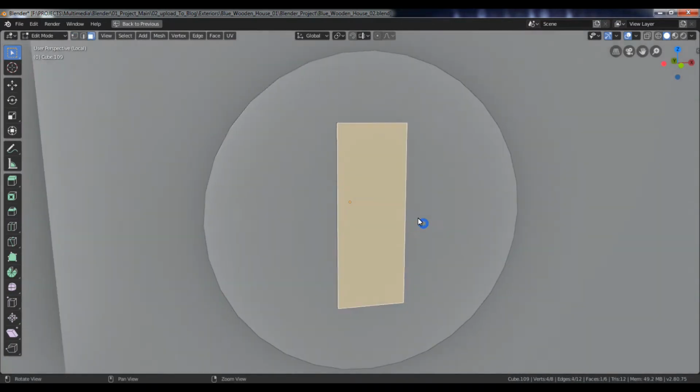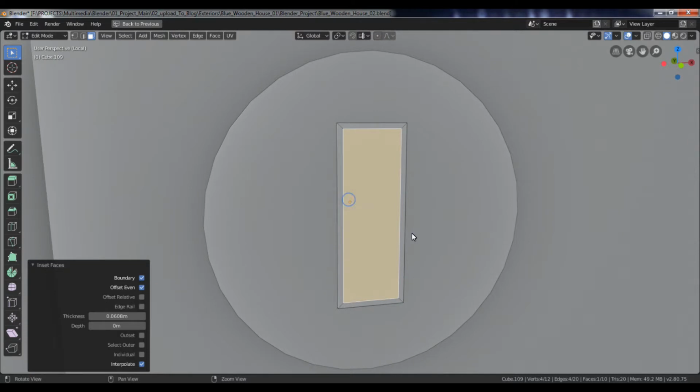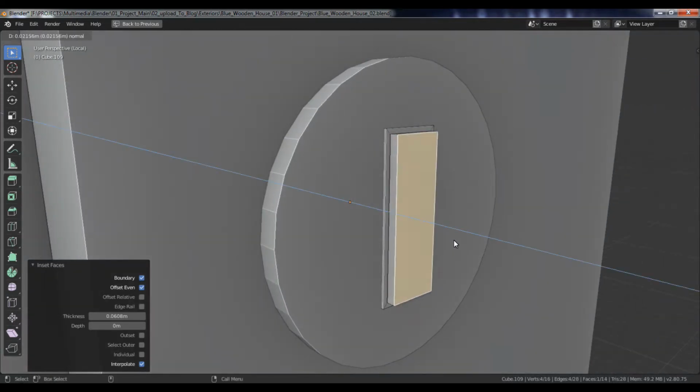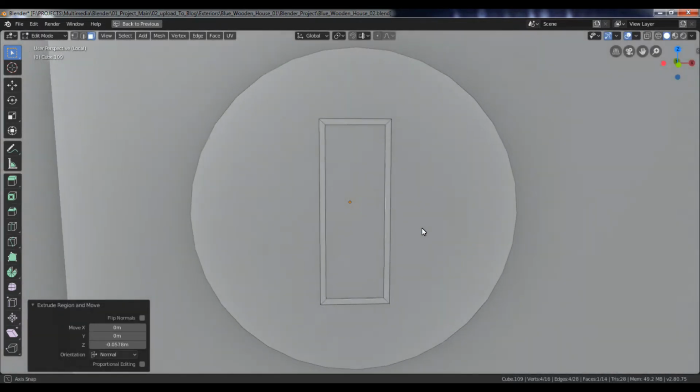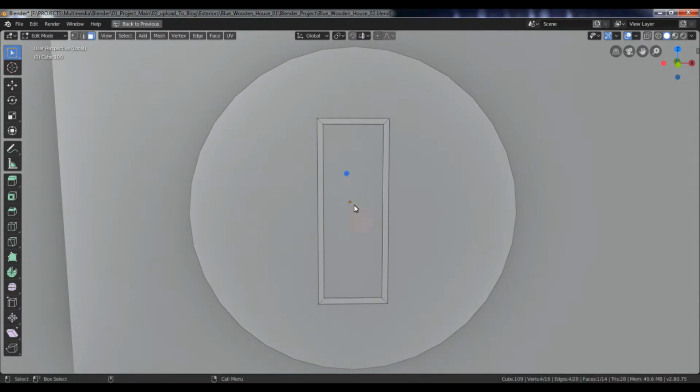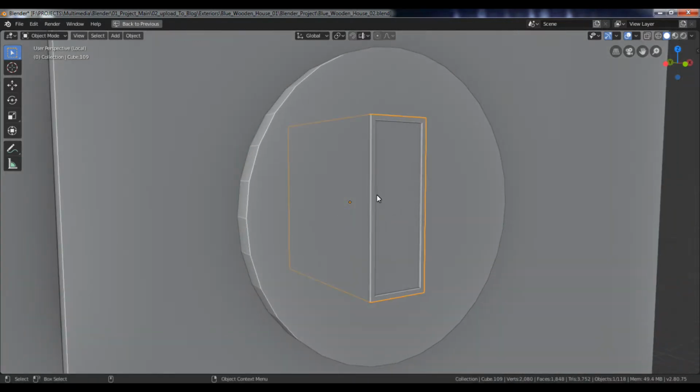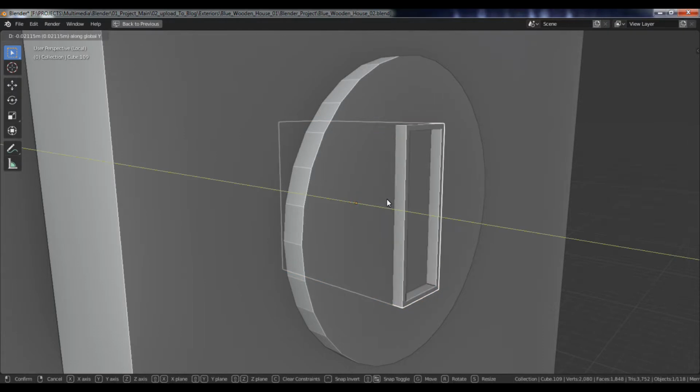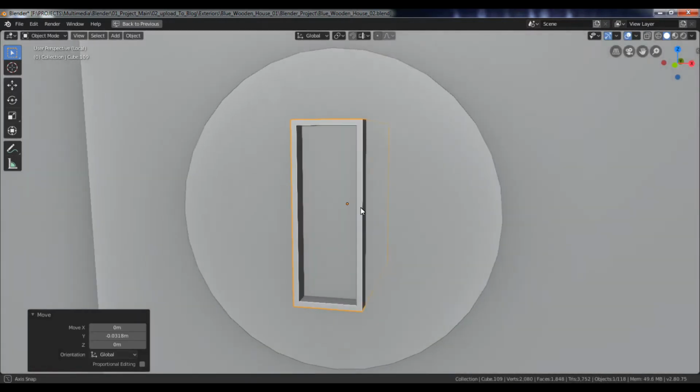Go to the Edit mode, select this face, then inset this face slightly, and extrude it inside along the Y-axis. Now, go to the Object mode, and move this object slightly along the Y-axis.